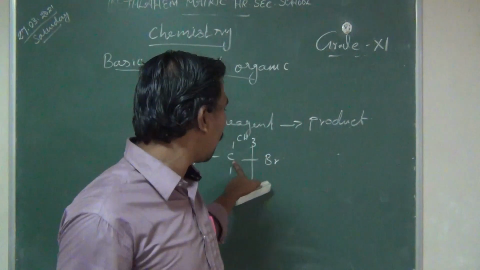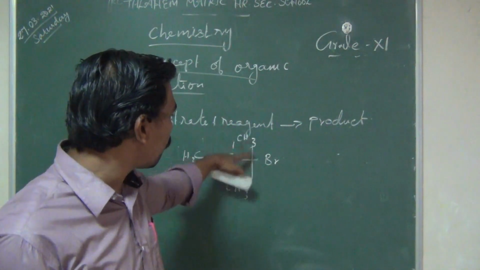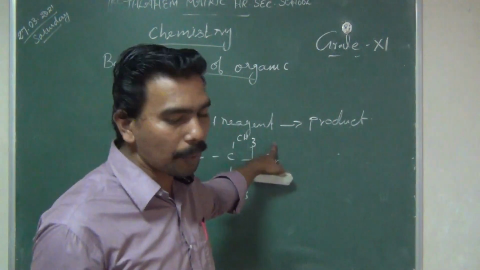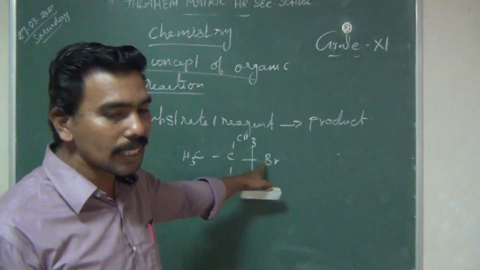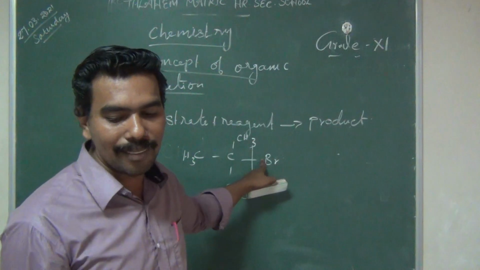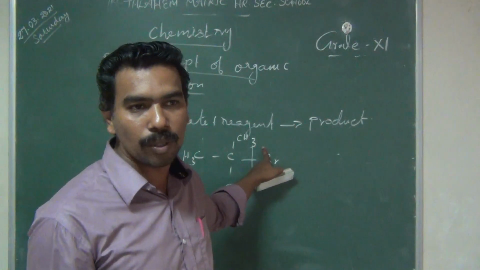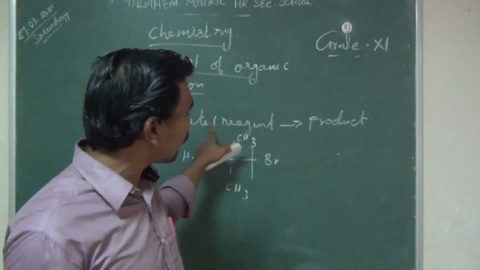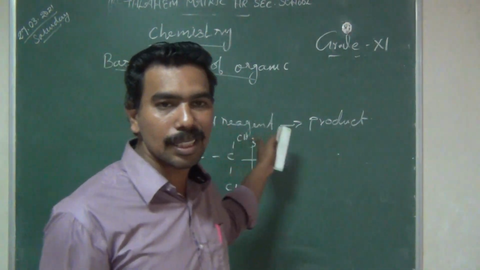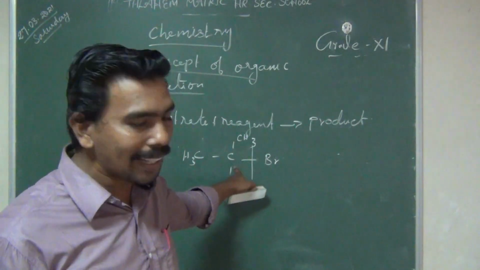When the carbon-bromine bond breaks, this is one part of the substance and this is the other part. Both sides are not equal, so this is non-symmetrical, this is heterolytic cleavage. Here bromine is a highly electronegative element. In the earlier case both carbons retained one electron each, but here it is not like that. This is bromine.